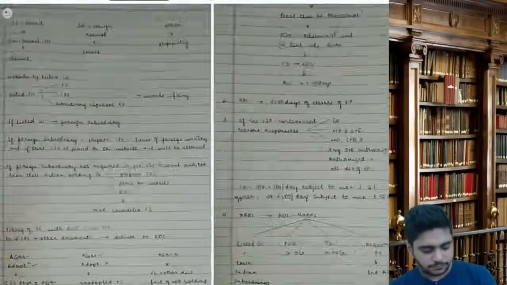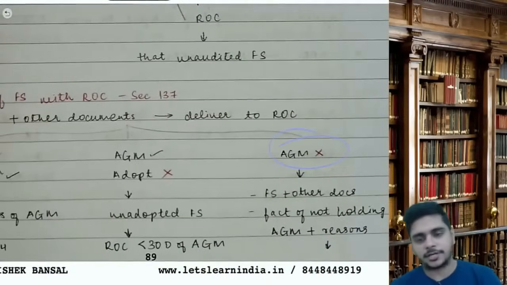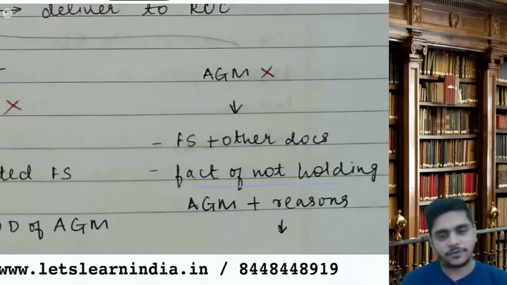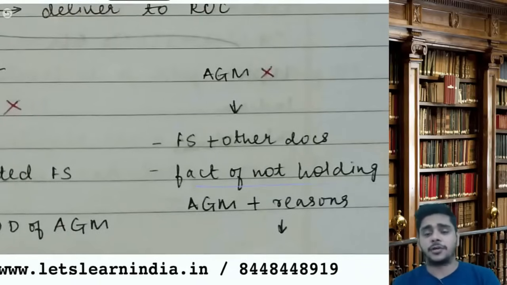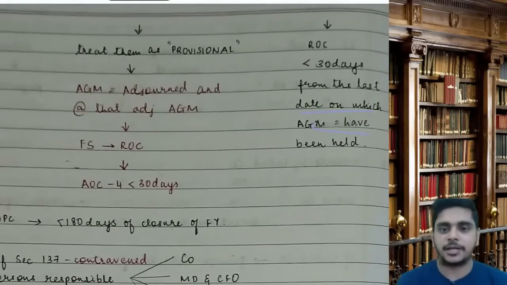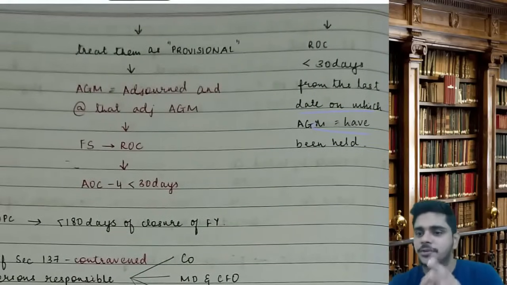Sir, what if AGM is not conducted at all? Then the FS plus other documents should be filed along with the fact of not holding AGM and the reason. FS, other documents, the fact of not holding AGM and the reason should be filed with ROC within 30 days from the last date on which the AGM should have been held.